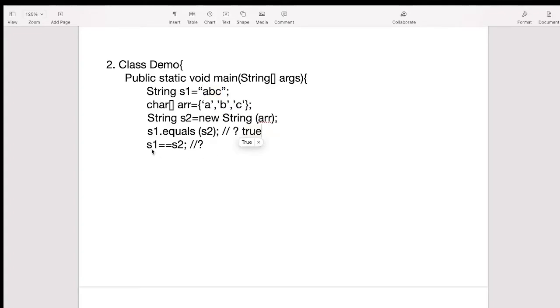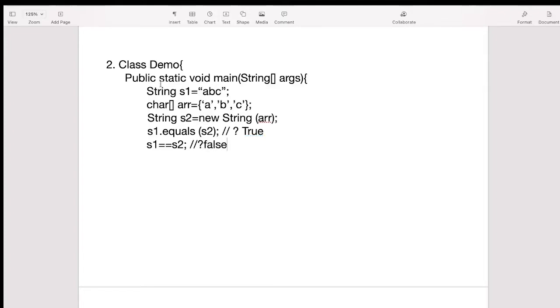And for the second, the double equals operator will be used to compare the object references. So here s1 is referring to this abc, and for s2 we have created a new string. Whenever we are using new, that time a new object will be created. So the location of s1 and the location of s2 will be different. That's the reason here we will get the output false.